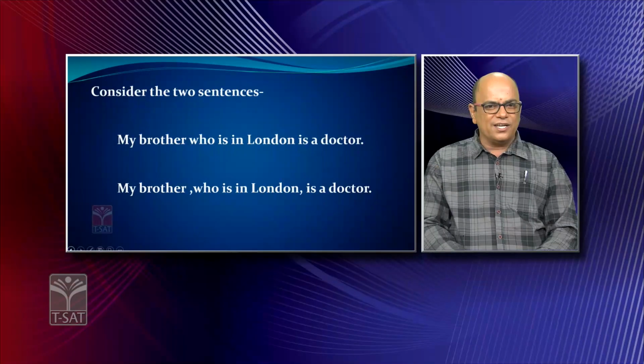If you see the second sentence, my brother is in London and my brother is a doctor. These two sentences are combined: my brother, who is in London, is a doctor. You can even skip the relative clause here. My brother is a doctor. Still the sentence stands good. But in the first one, my brother who is in London is a doctor and my brother is a doctor are totally different.